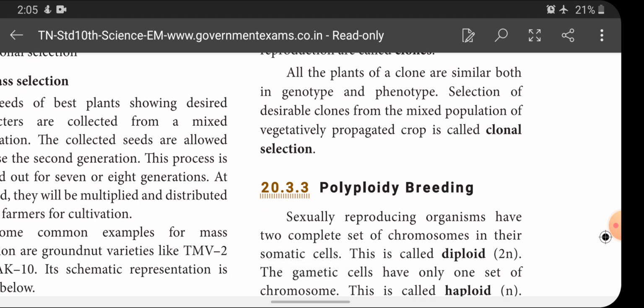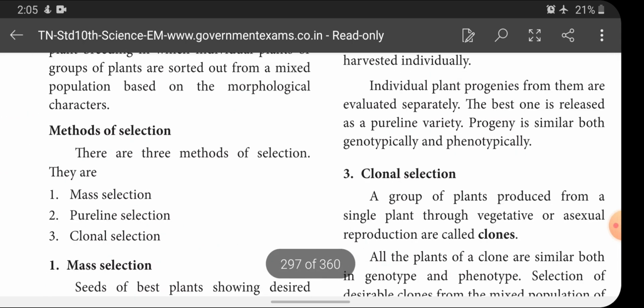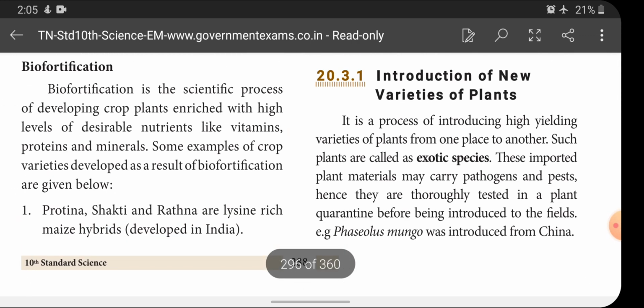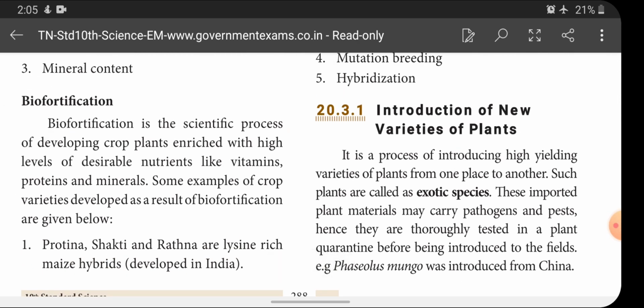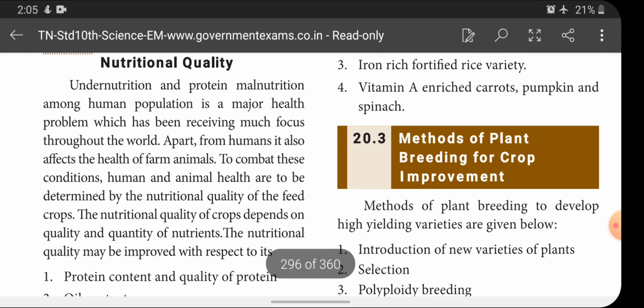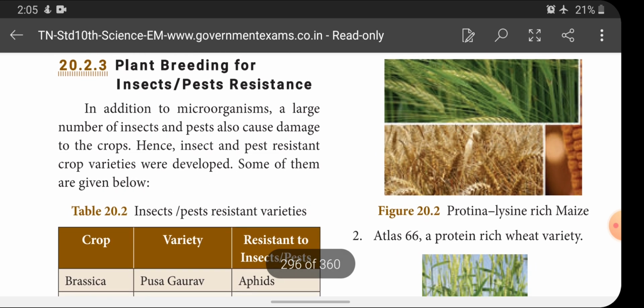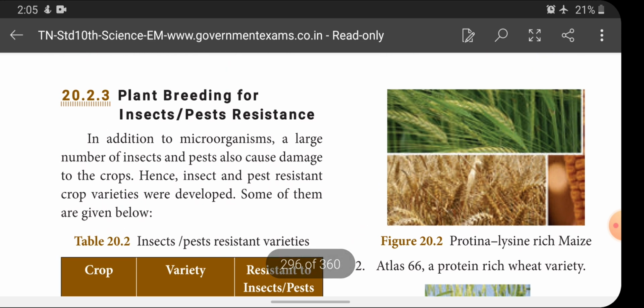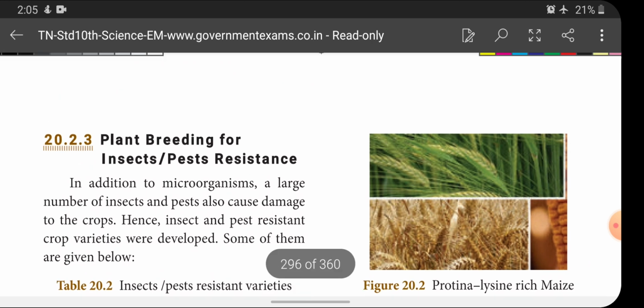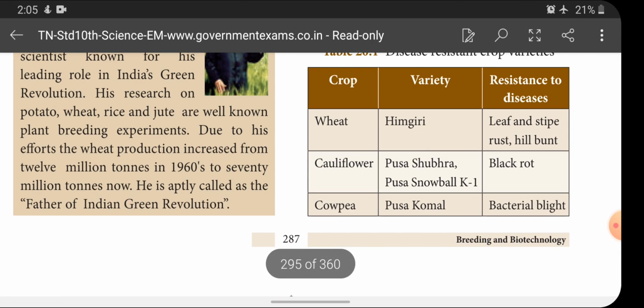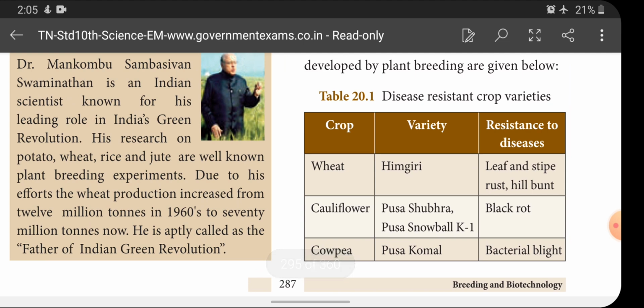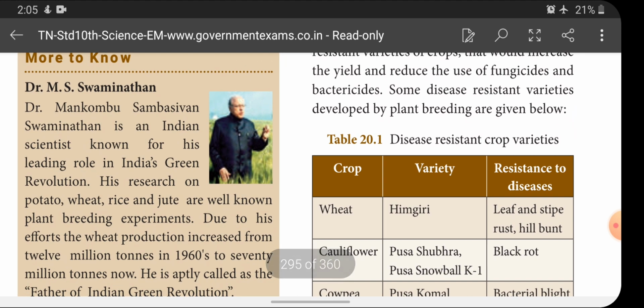And I have discussed with you various topics. And today's homework for you: biofortification and examples for biofortification, one question. And please note down the table of plant breeding for insect and pest resistant, and disease resistant crop varieties, this table. These are the three questions you will get as homework, children.